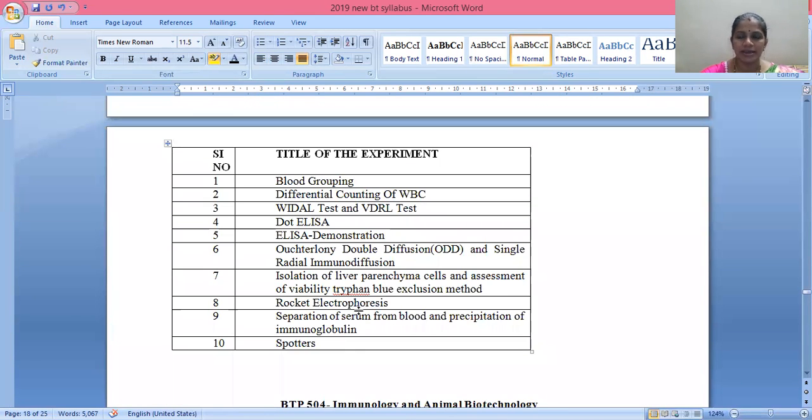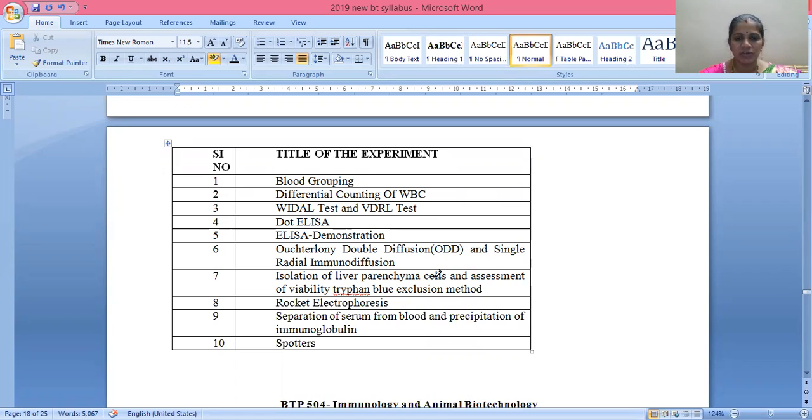Now let us go through the experiments you are going to perform here. First experiment is blood grouping. Second, differential counting of WBC. Third one is Widal test and VDRL test. Then fourth one is dot ELISA. Fifth one, sandwich ELISA demonstration. Sixth one is Ouchterlony double diffusion, in short ODD, and single radial immunodiffusion.